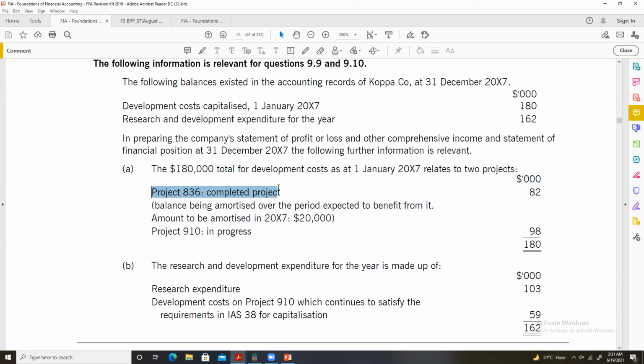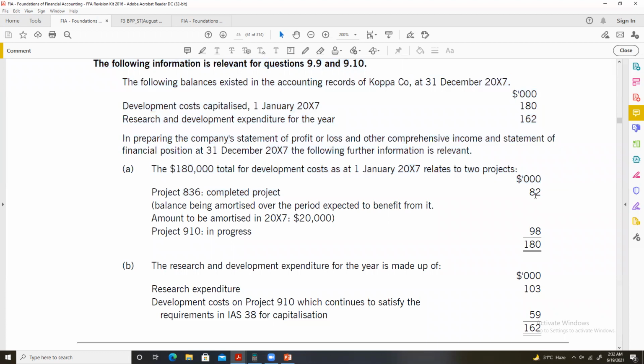Further, we are told that an amortization on the project of $20,000 has been charged. The $180,000 total for development cost as at 1st January relates to two projects. This was the amount of development cost on 1st January 2007.